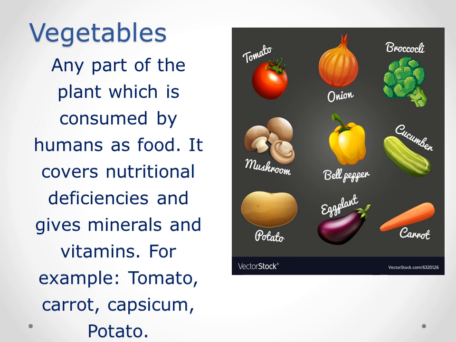Next we have vegetables, any part of the plant which is consumed by humans as food for its nutritional value, and vegetables give us minerals and vitamins. For example, tomato, carrot, capsicum and potato.